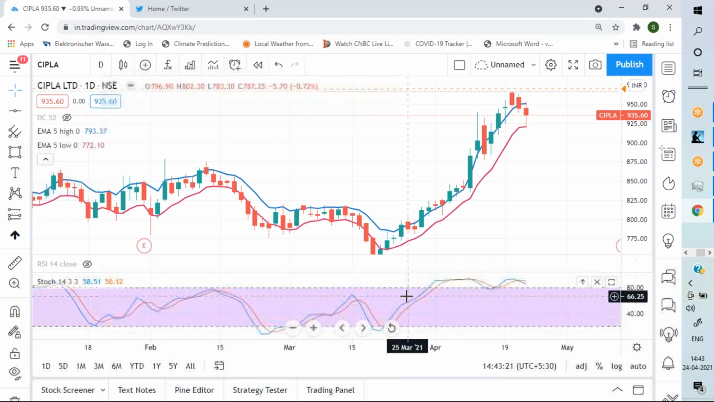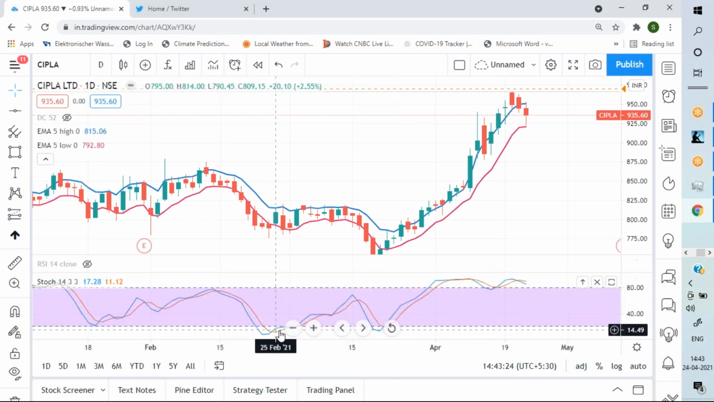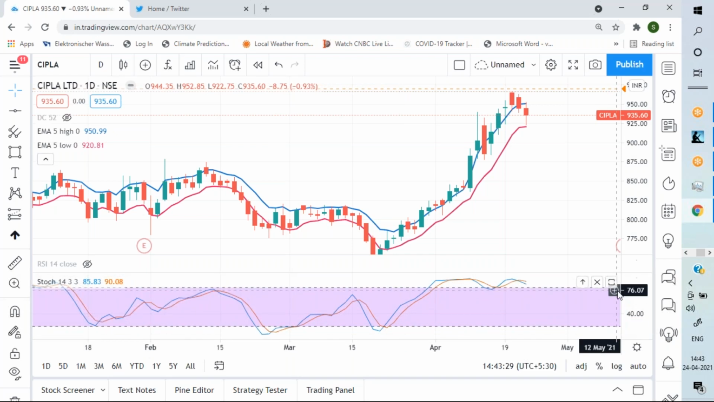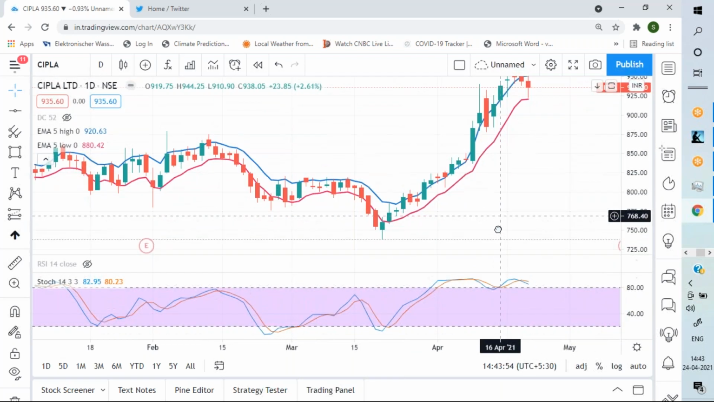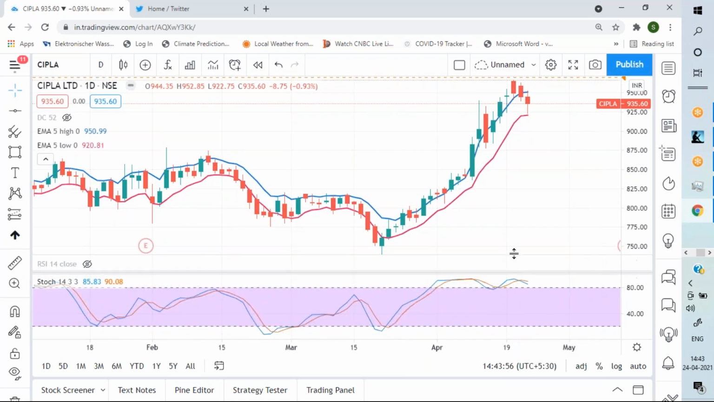Now, when the blue line crosses above the red line in the oversold zone, the normal zone is 20 to 80. 80 to 100 is the overbought zone, and 0 to 20 is the oversold zone. Now if you find that there is a crossover happening, and after the crossover, if price moves into the normal zone, let me enlarge it a little bit, you will be able to understand better.